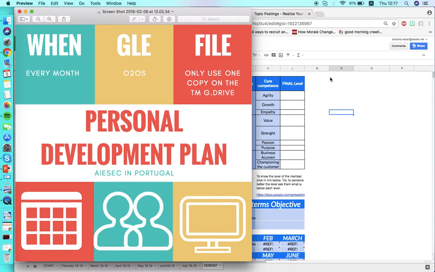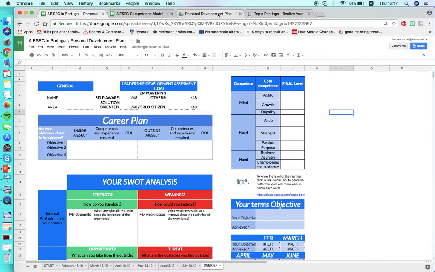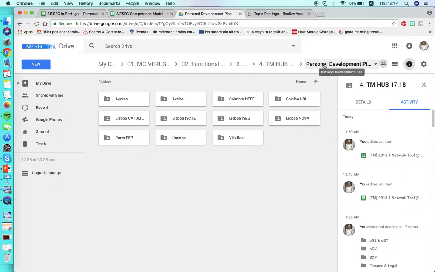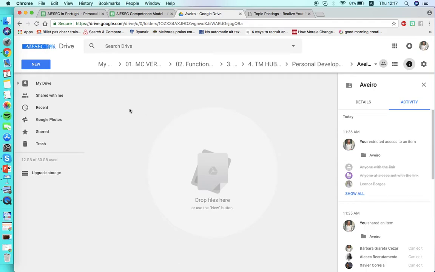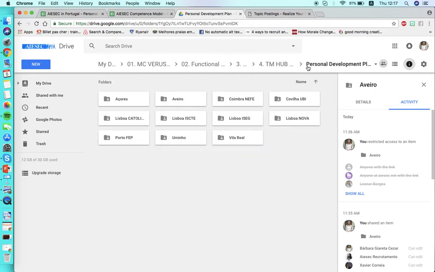So I'm gonna show to you. So on Google Drive you have this folder that only the VPCM have access. So let's say I go to Aveiro and I need to have my personal development plan here. So don't create a separate file for your LC. Okay, this is only access to each one of the LCs.